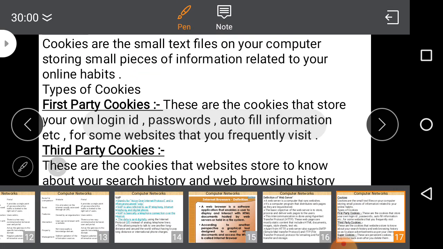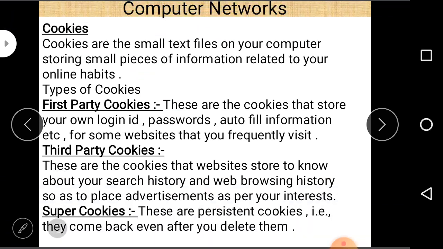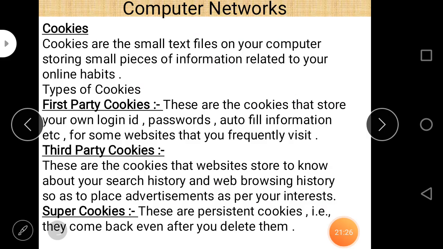So this is the last topic, cookies. Now regarding your syllabus, a few important things I have to say. First of all, as far as the computer network syllabus is concerned, these are simple definitions, and at least one of them is most probably asked in your examination, whether it is cookies, web server, web portal, or a website. Whatever we discuss in this chapter will definitely be asked in your examination.